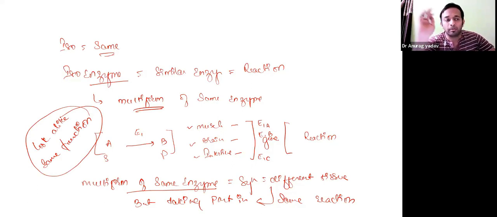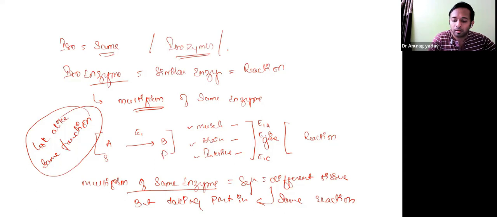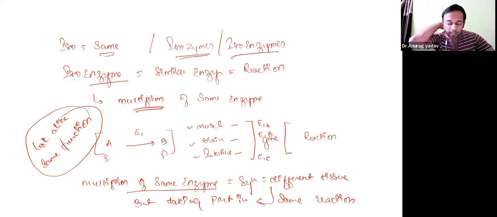Iso means the same type of reaction they are helping out. The enzymes are taking part in the same type of reaction. They are called isoenzymes, or sometimes also called isozymes. Isozymes are also called isoenzymes. So if I tell you again, isoenzymes are a multiform of the same enzyme catalyzing the same reaction. They are called isozymes or isoenzymes. So this is the intro of isoenzymes.